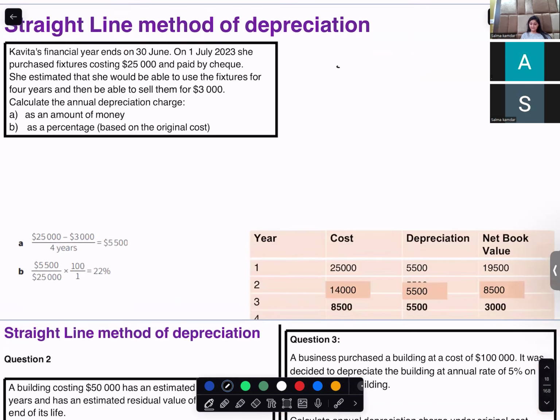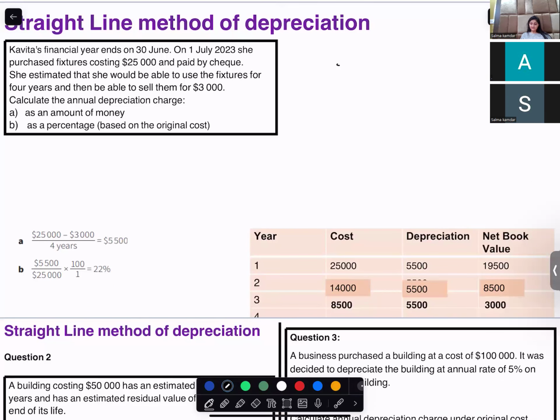Let's take it with an example. Kavita, can you read this question? Kavita's financial year ends on 30th June. On 1st July 2023, she purchased fixtures costing $25,000 and paid by check. She estimated that she would be able to use the fixtures for 4 years and then be able to sell them for $3,000.